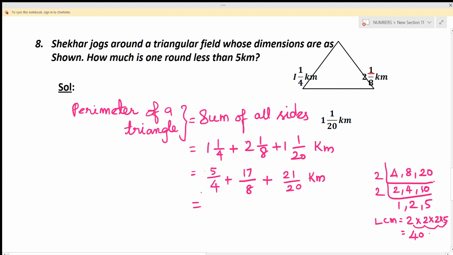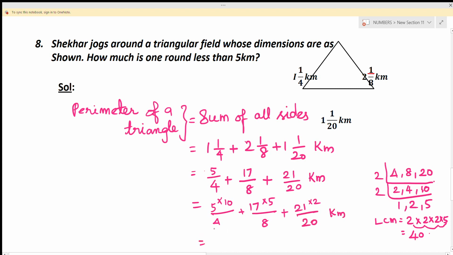So now we are going to change all the denominators by multiplying. We are going to multiply the first fraction by 10, the second fraction by 5, and the third fraction by 2.